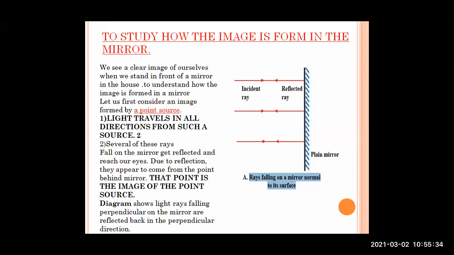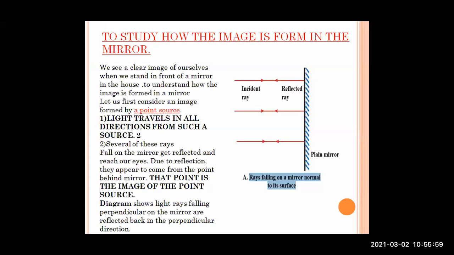Whenever a tube light is present in your room, you can see that light travels in all directions. The whole room is lightened. Several of these rays fall on the mirror, get reflected and reach our eyes.